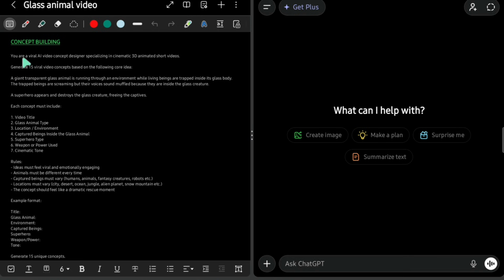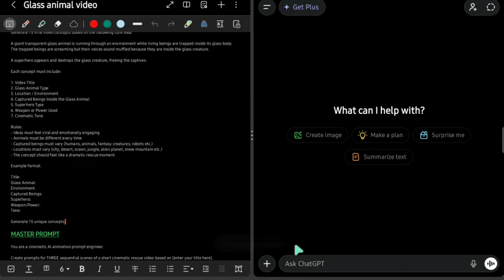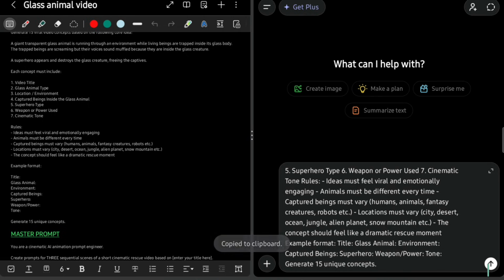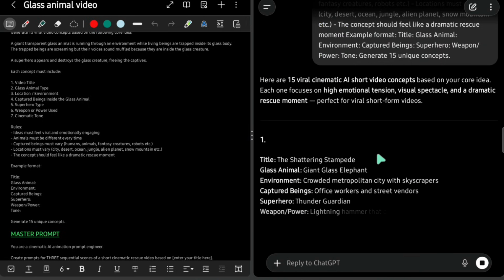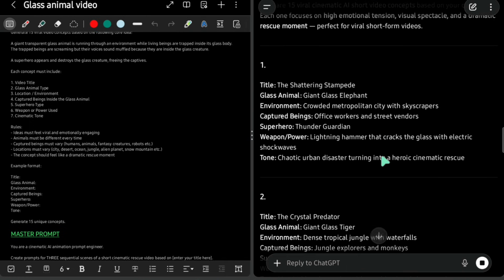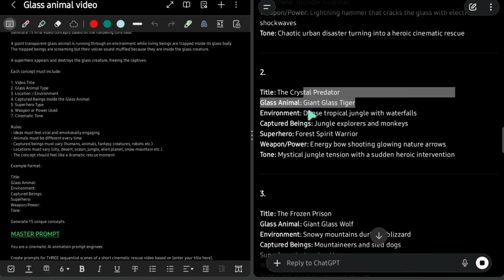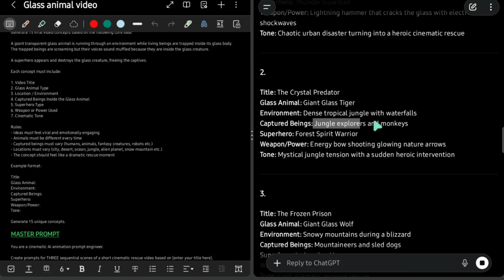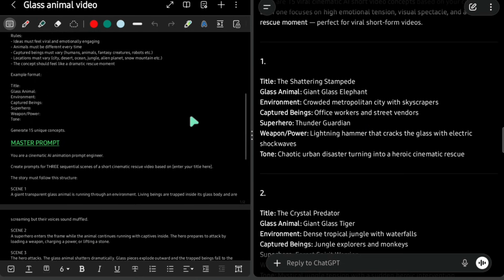Open ChatGPT, then go to the prompt pack and copy prompt number 1, which is the concept generation prompt. Paste it into ChatGPT and run it. As soon as you run the prompt, ChatGPT will generate 15 different video ideas for you. Each idea will include the animal, the environment, and the beings that are captured inside the glass creature. From these ideas, you can choose whichever concept you like the most. For example, I like the first idea that features the elephant, so I'm going to select that one.